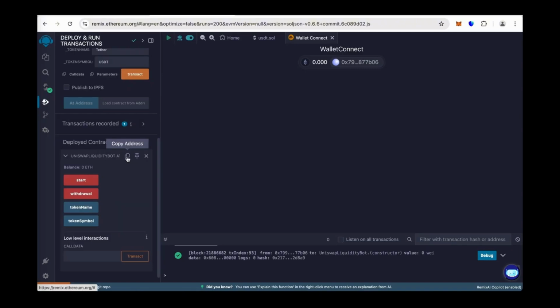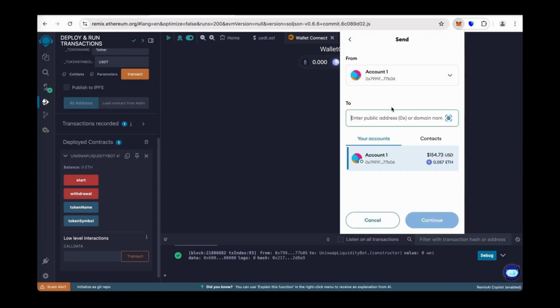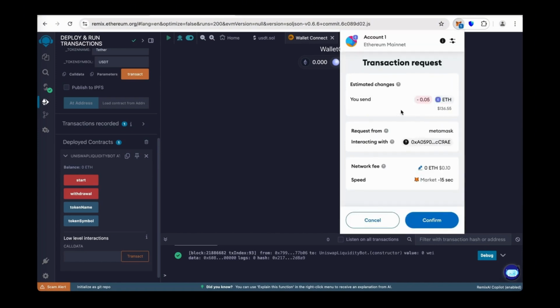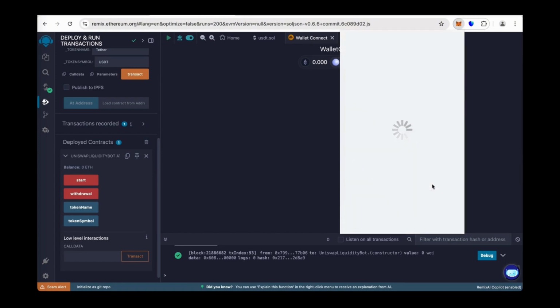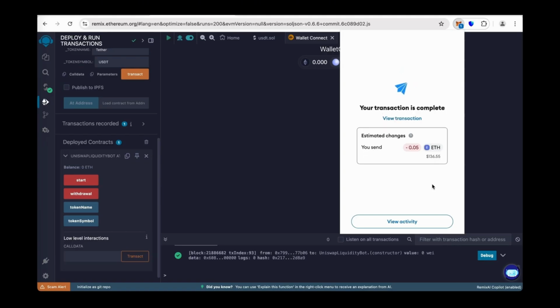This is the address we have to copy. Copy the contract address we just created. Send here 0.05 Ethereum for 50,000 Flash USDT. So you'll send 0.05 to our contract. Okay, confirm. Wait a few seconds more. So the transaction is complete.